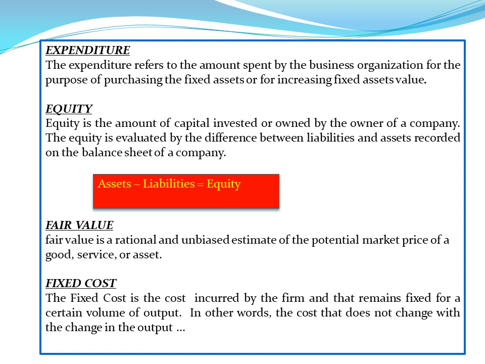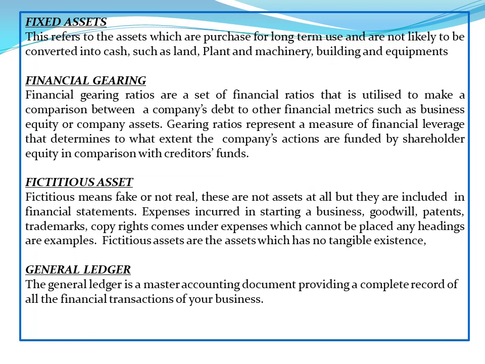Fixed cost. The fixed cost is the cost incurred by the firm and that remains fixed for a certain volume of output. In other words, the cost that does not change with the change in the output. Financial gearing ratios are a set of financial ratios that is utilized to make a comparison between a company's debt to other financial metrics such as business equity or company assets.